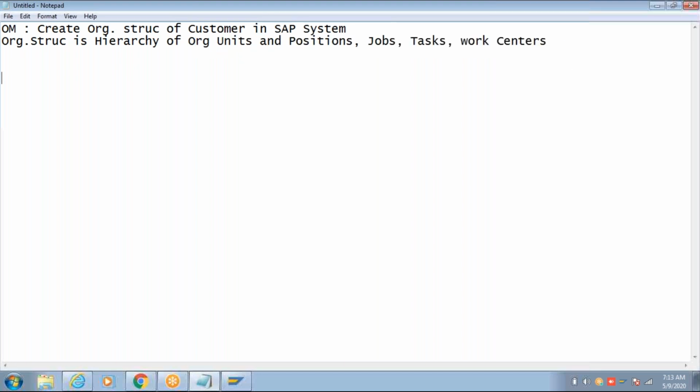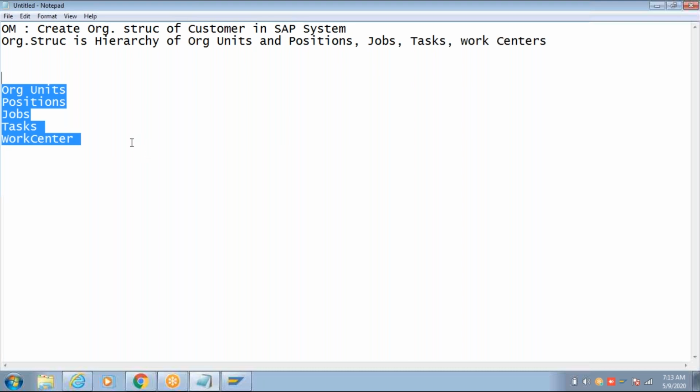In organization management, these are the objects that we create: organizational units, positions, jobs, tasks, work center. You need to create all these objects and you need to relate them with the relations given by SAP so that the organization structure is formed.